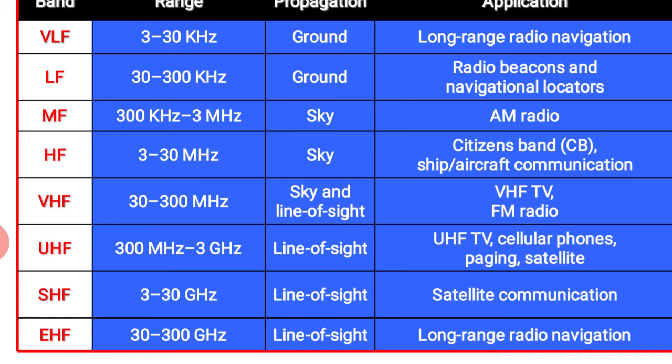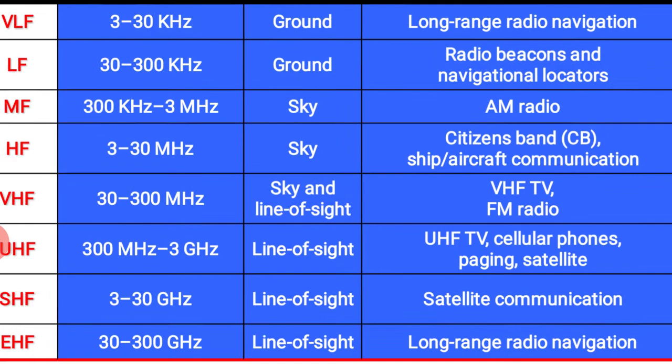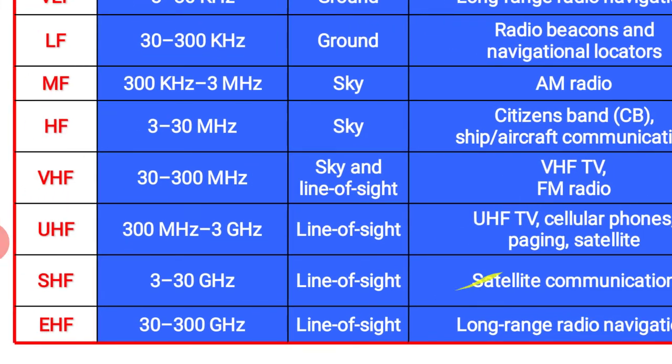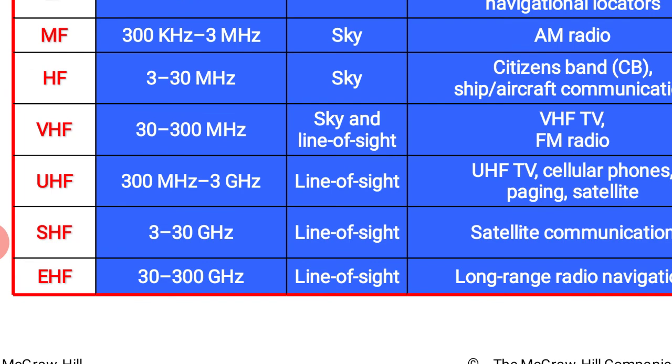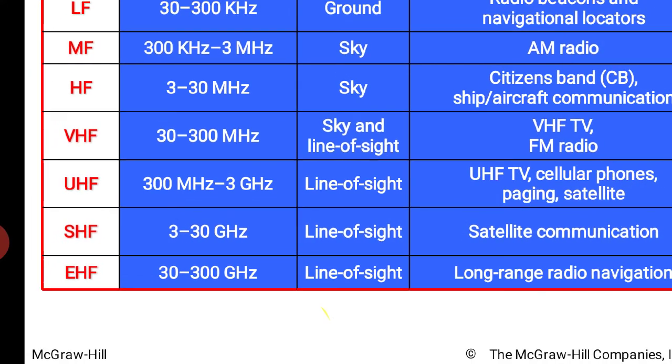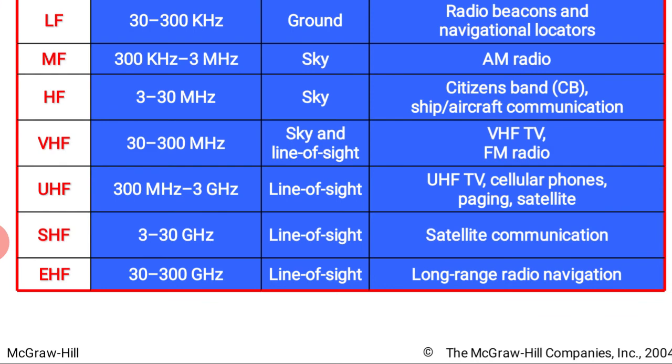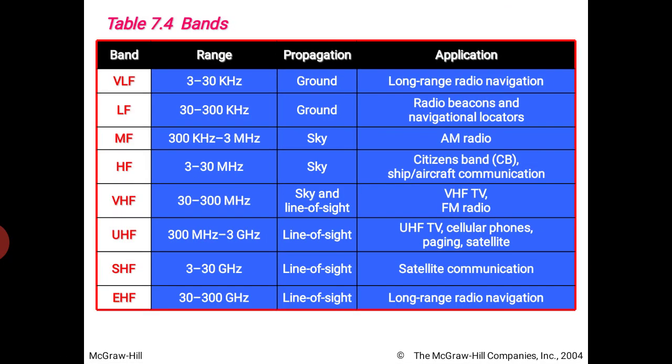And some TV channels are also there. Ultra high frequency has TV, cellular phones, paging and satellites. Next, satellite communication is in super high and extreme high frequency, long range radio navigation, that is radar communication. So the entire spectrum is divided into bands, and bands are further divided by which part or which bandwidth is used for what purpose.